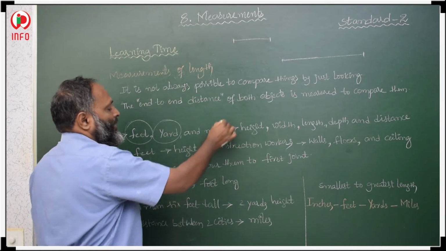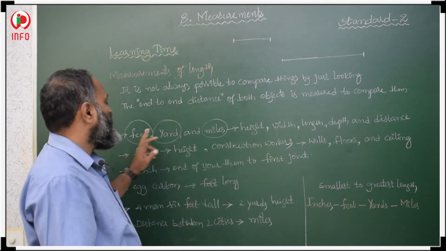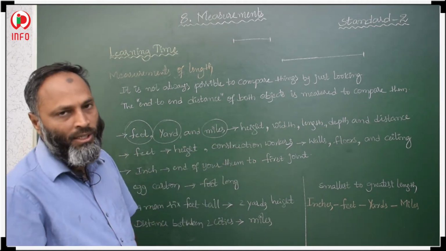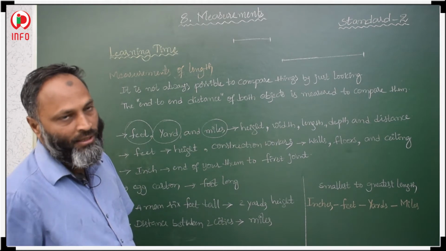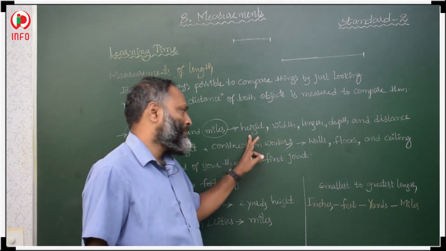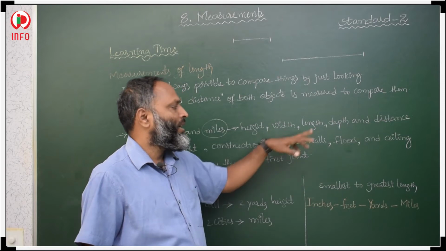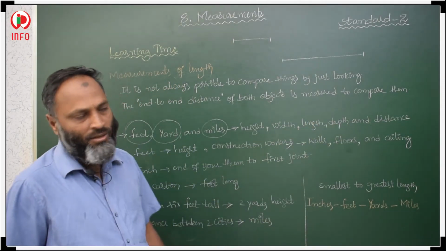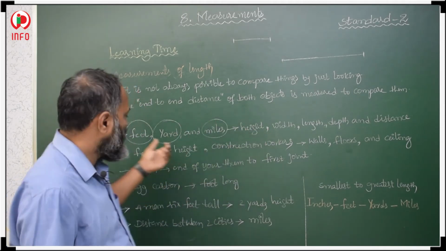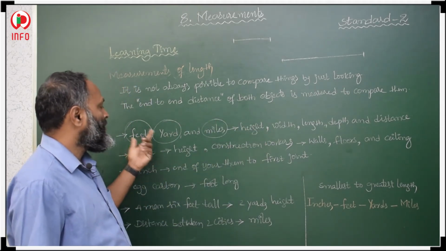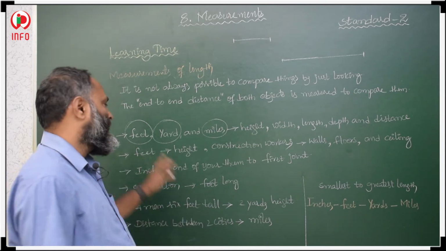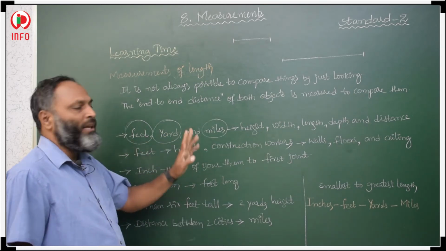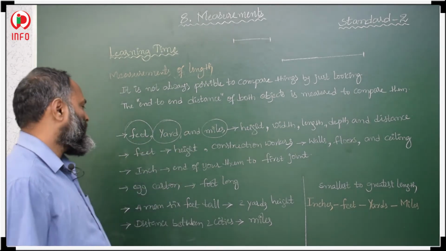Feet, yard and mile. These are the units of length. To measure the height of an object, width of an object, length of an object, depth of an object and distance, these are the units of length: feet, yard and miles. Okay. Now after that, feet.